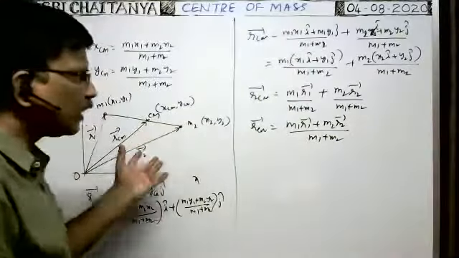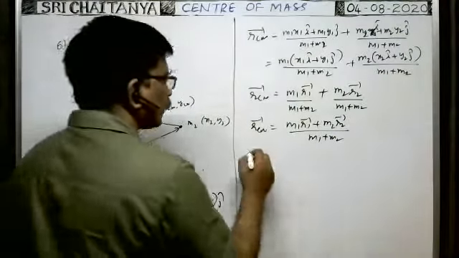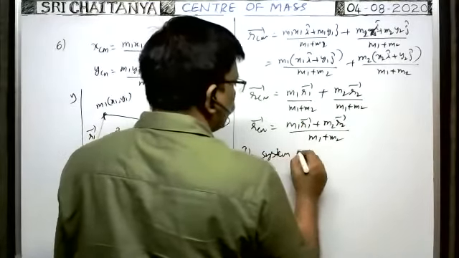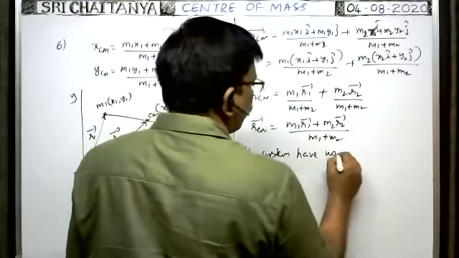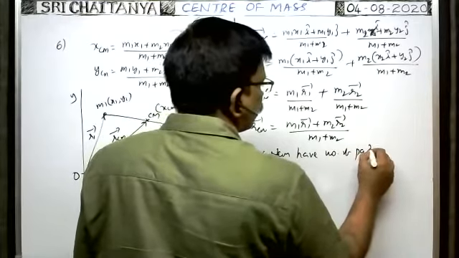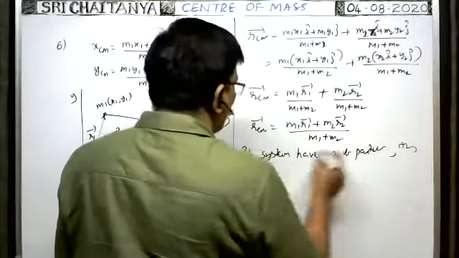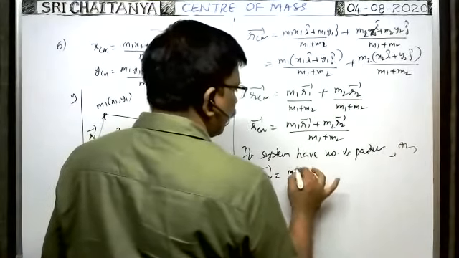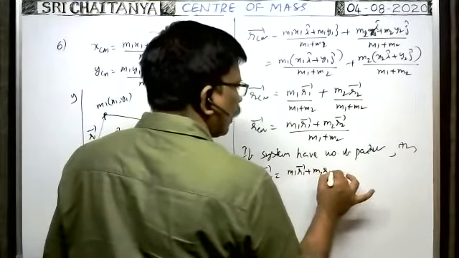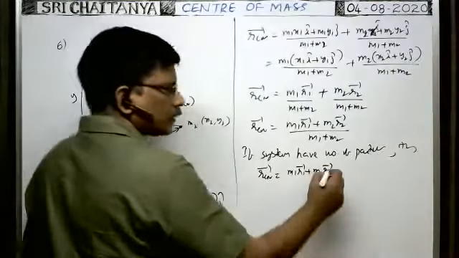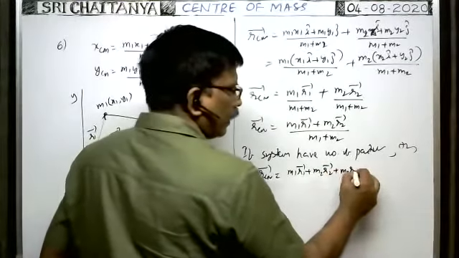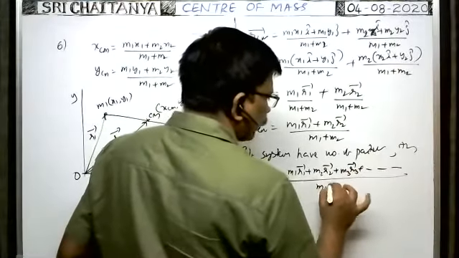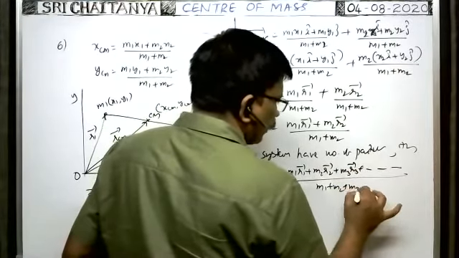If the system consists of a number of particles, then the position vector of center of mass R_CM bar is equal to m1 r1 bar plus m2 r2 bar plus m3 r3 bar and so on, by m1 plus m2 plus m3 and so on.